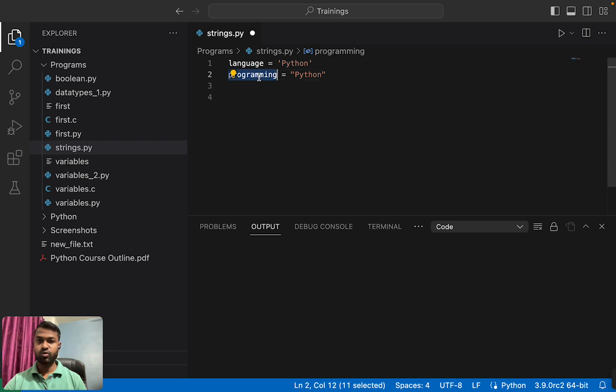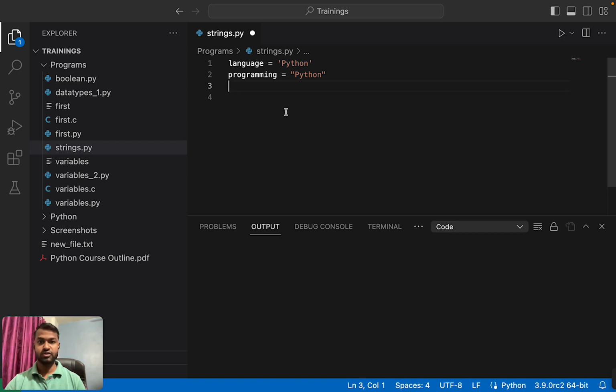So language and programming both have been assigned the value Python, but here I have declared a variable using single quote and here using a double quote. So the language and programming variables are the same. There is no difference in these two variables. I hope declaring a variable for a string data type is clear to you. We can declare a string by using single quote or double quote.